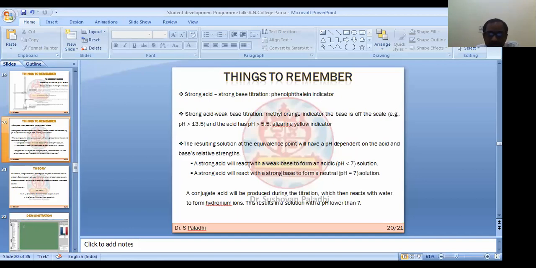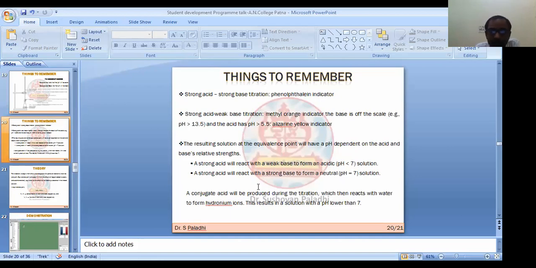Generally, a strong acid will react with a weak base to form an acidic solution, and a strong acid will react with a strong base to form a neutral solution. So we have to remember these two things.